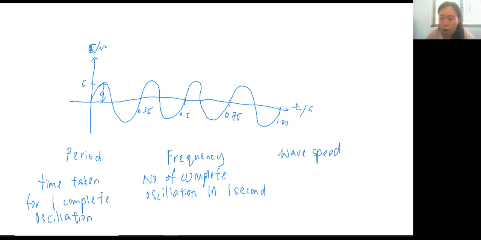Number of complete oscillations in 1 second. The symbol of period is T. The symbol of frequency is f. And the symbol of wave speed is v.